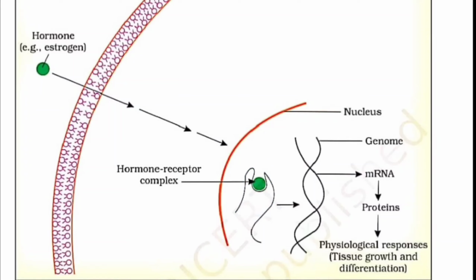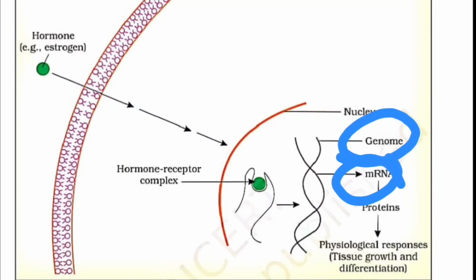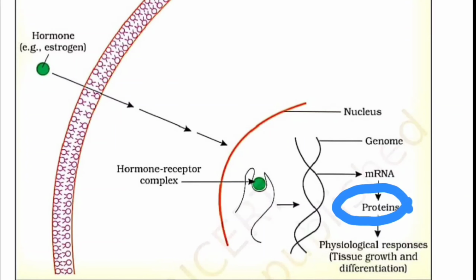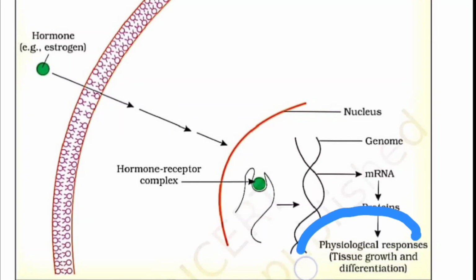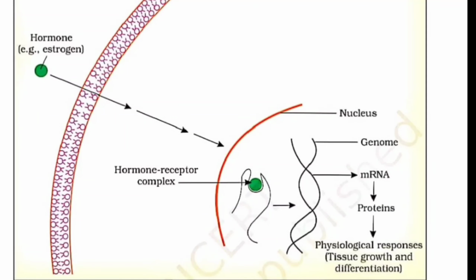Then this will function on the DNA, or rather the genome, in the formation of the mRNA, and at the end of the day, the protein. That is what we call the central dogma. And after the formation of the protein, we will observe the physiological responses, that is tissue growth and differentiation.